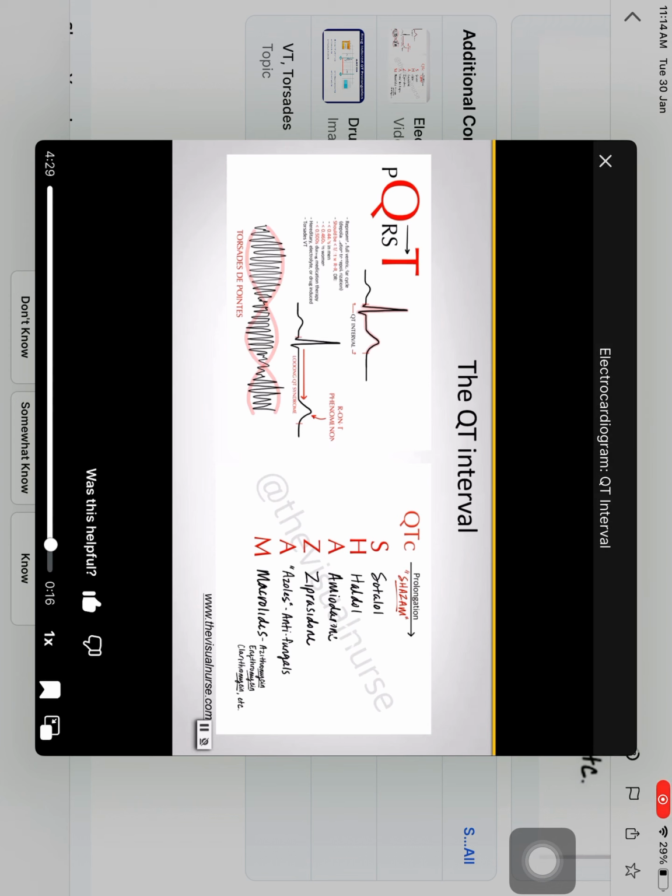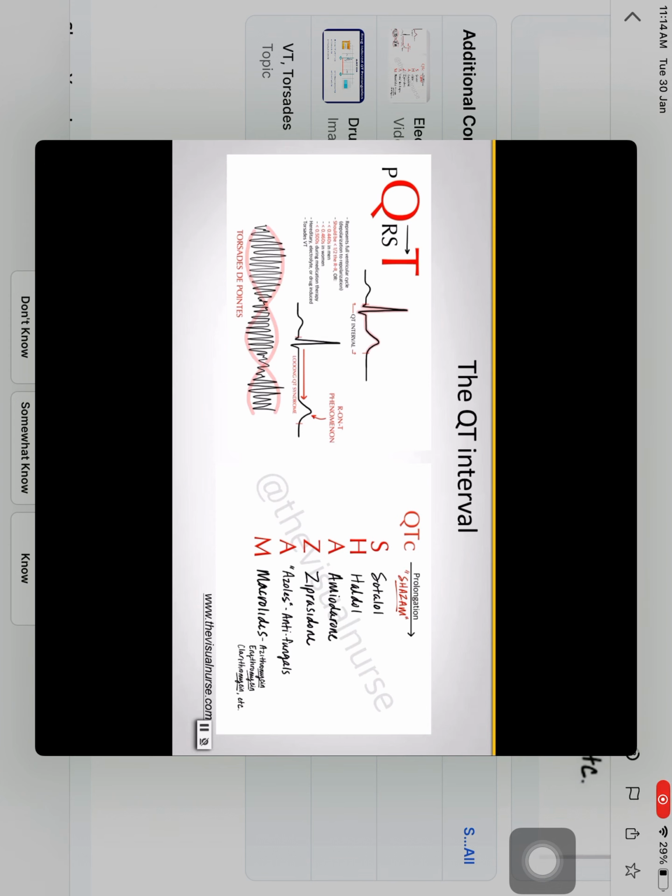Long QT syndrome, remember, predisposes patients to a potentially lethal form of ventricular tachycardia known as torsade de pointes. And finally, long QT syndromes may be hereditary, they could be electrolyte-induced or drug-induced.